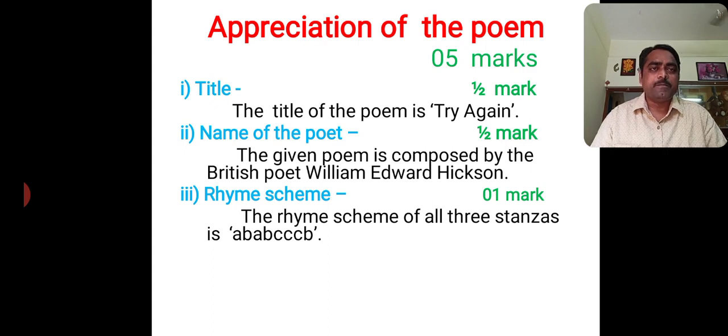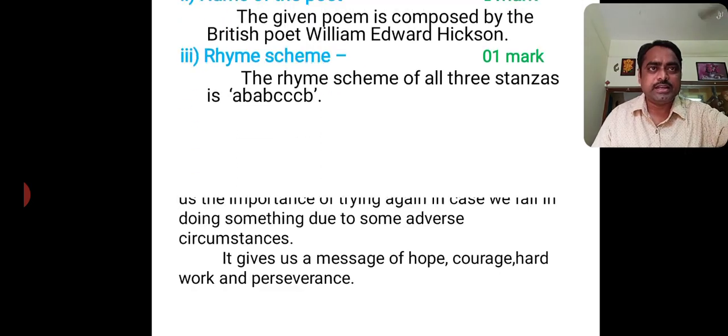Third, rhyme scheme. The rhyme scheme of all 3 stanzas is A, B, A, B, C, C, C, B. We know that when we write the rhyme scheme of the poem, we have to consider a single stanza. Means we have to write the rhyme scheme of the poem stanza wise. Okay, maybe same or maybe different. The rhyme scheme of all 3 stanzas is A, B, A, B, C, C, C, B. You have to write like this.